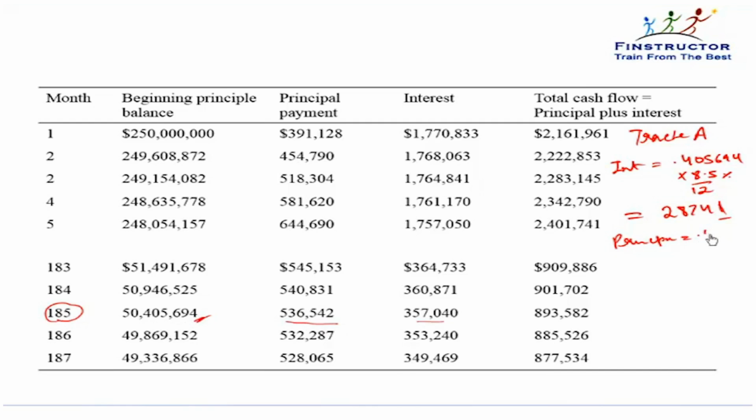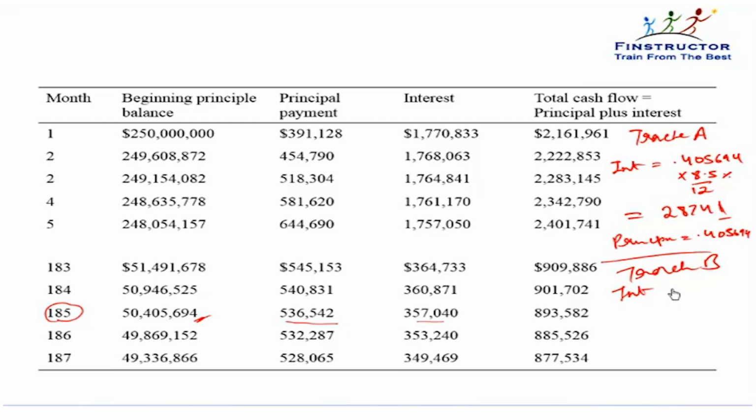So the entire 0.405694 will be repaid to tranche A, and whatever is additional will go down now to repay principal for tranche B. So we see that tranche B starts getting paid. The first dollar gets paid in the 185th month. Until then, all money is used to pay down principals of tranche A. So for tranche B, please verify the interest calculation will exactly be the same as earlier, because no principal at the moment has been repaid.